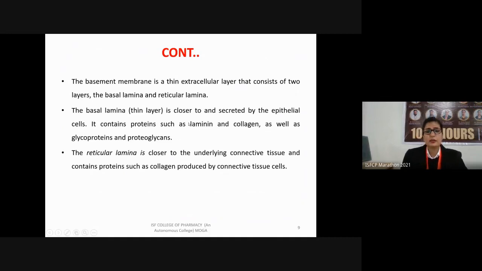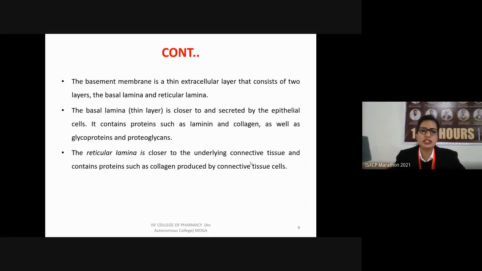Beneath this basal lamina, there is another layer known as the reticular lamina. It is close to the underlying connective tissue. So there are two types of layers: the upper layer, which is in close association with the epithelial tissues, and the second layer, which is in close contact with the connective tissues. This layer is also composed of various proteins such as collagen. These proteins are produced by the connective tissue cells.